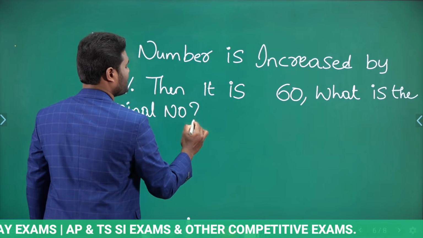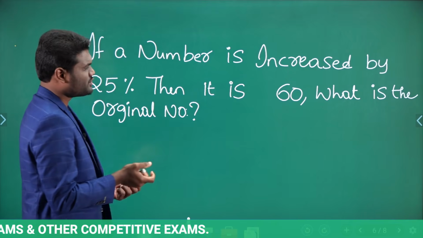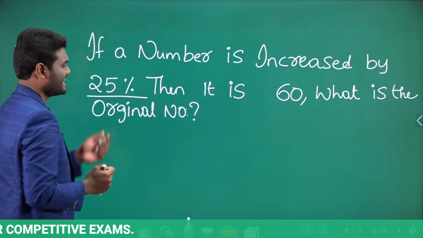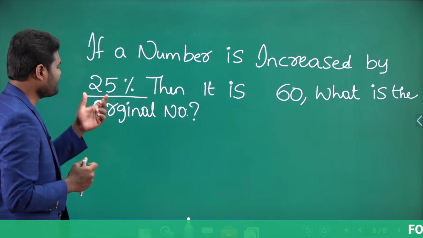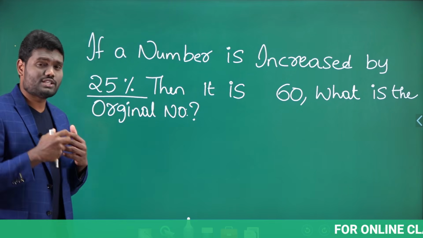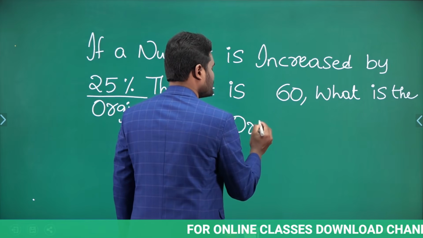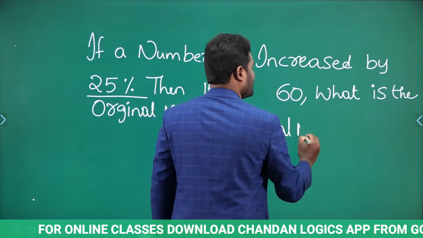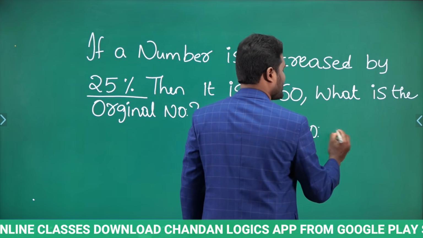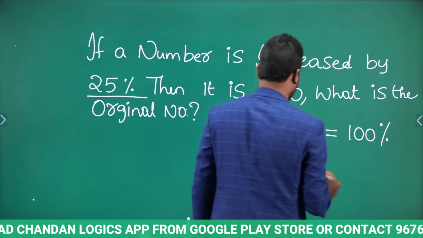Now even these type of questions also come in examination. So the question is, if a number is increased by 25%, then it is 60. What is the original number? Now if I need to solve this question normally, what I will do is, the original number is nothing but always 100%. So the original number is 100%.